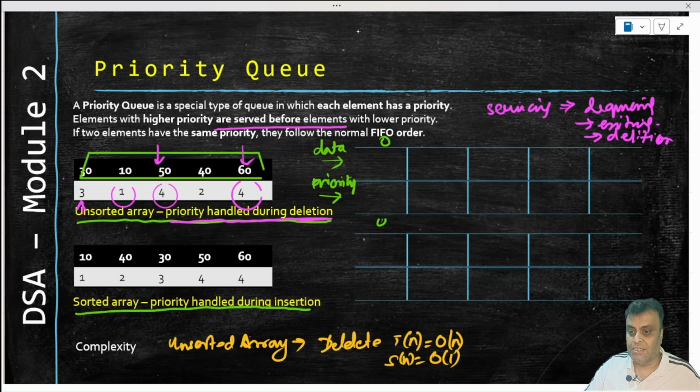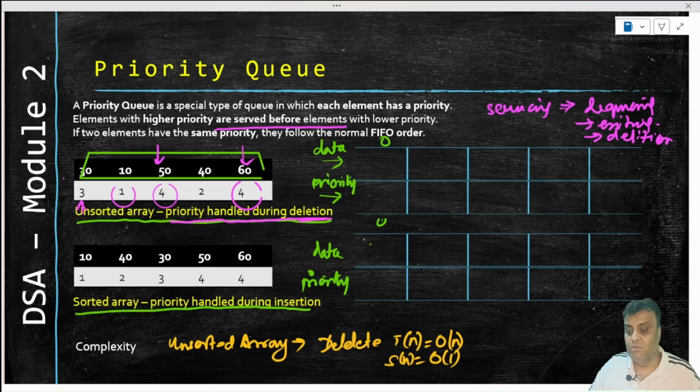I hope that is understandable. And if I just take the sorted array now, so if I sort the array earlier, then the priority is handled during insertion. That means the array is sorted, and I am going to be careful when I'm arranging, and the array is sorted not on priority. The array is sorted particularly on the data that is actually having itself with.